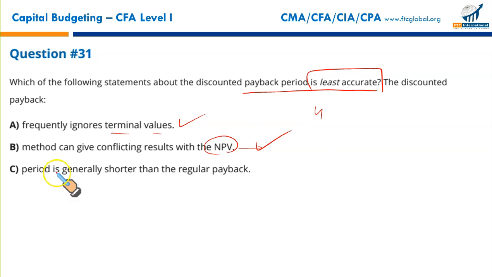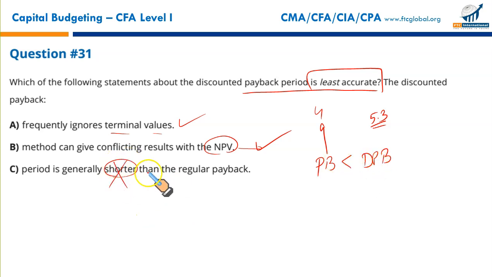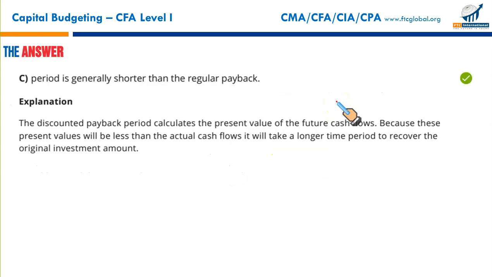The last one. See, if a project has a conventional payback of 4 years, discounting the future cash flows and then calculating the discounted payback is always more than the payback period. The discounted payback maybe will be 5 years or 5.3 years. Why? Because discounting cash reduces the present value of cash flow, so the payback period will become longer. So the discounted payback period is generally shorter. This is wrong. Discounted payback period is longer than the regular payback period. This is the wrong statement, the least accurate statement. That's why the right answer is C.